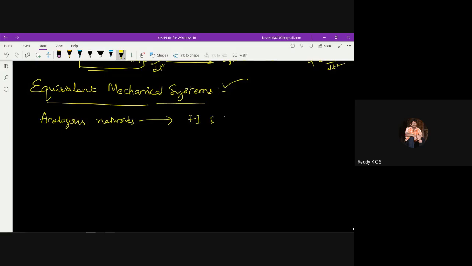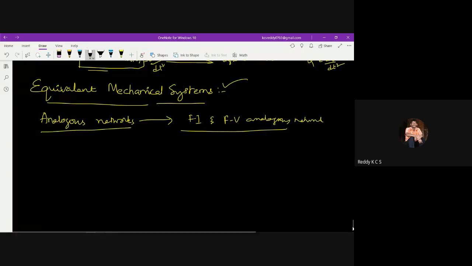When I am trying to write the F-I and F-E analogous networks, we can call them force-current and force-voltage analogous networks. Before going to write these analogous networks, I need to understand what is meant by equivalent mechanical systems. Once you understand this equivalent mechanical system, then it is easy to write the analogous network systems. To draw the analogous network system, it is better to first understand equivalent mechanical systems.